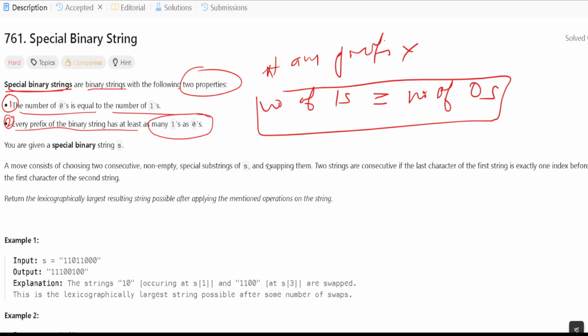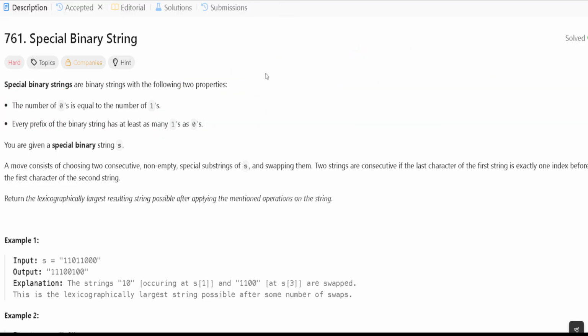And for the second condition, we can say that 1 behaves like the starting braces, and 0 behaves like the closing braces.